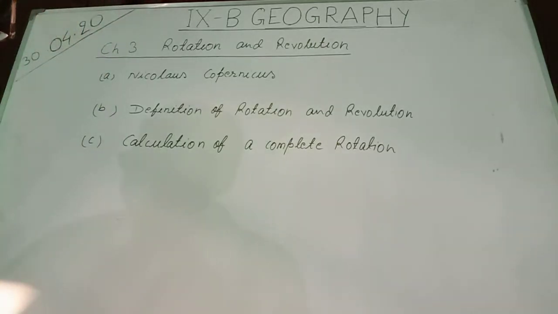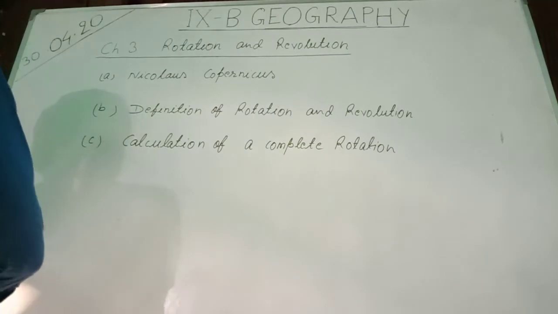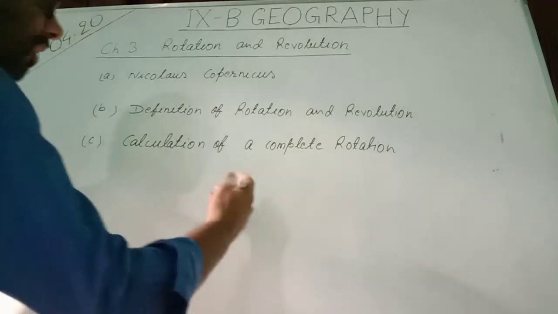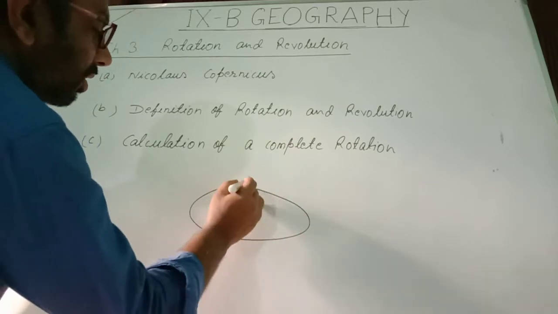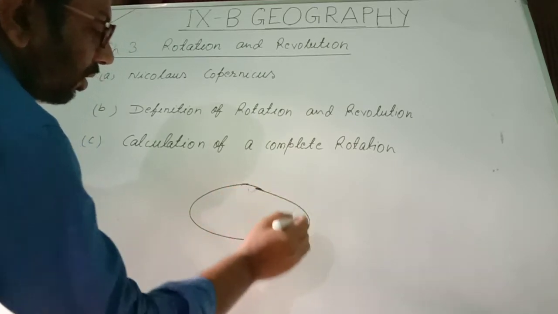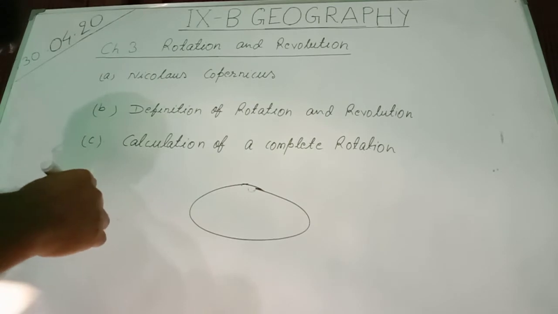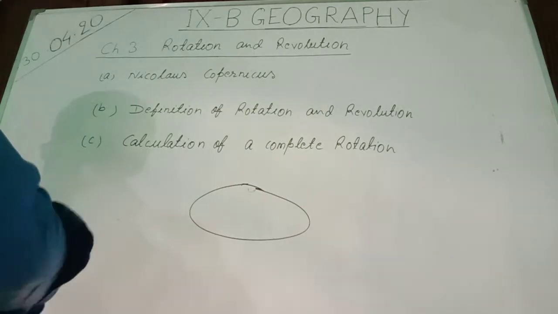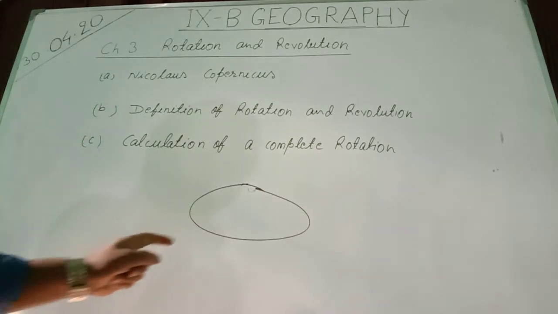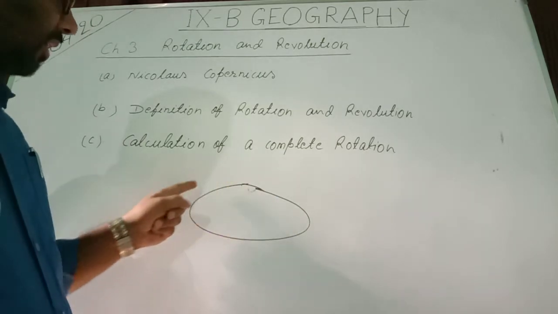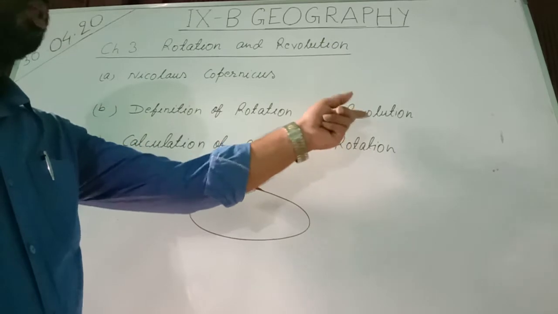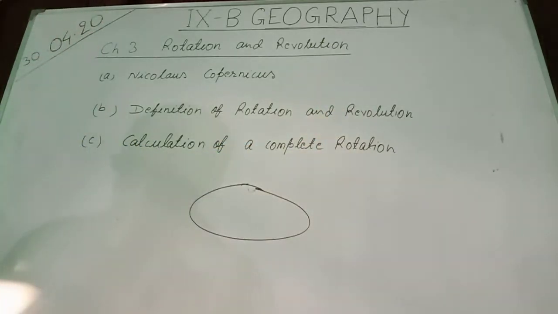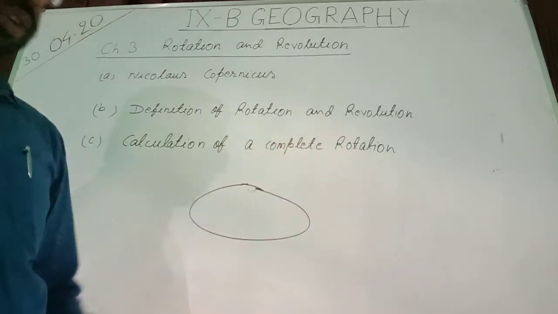For your information, this kind of path of movement is called elliptical path. So this earth revolves around the sun in an elliptical path, that is called the revolution of the earth. Now the next topic is about the calculation of complete rotation.